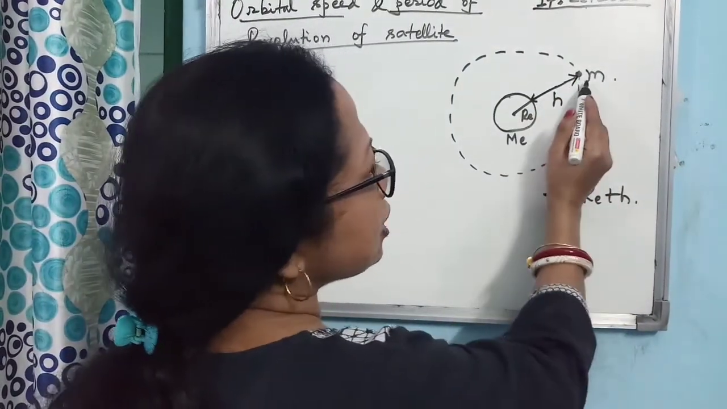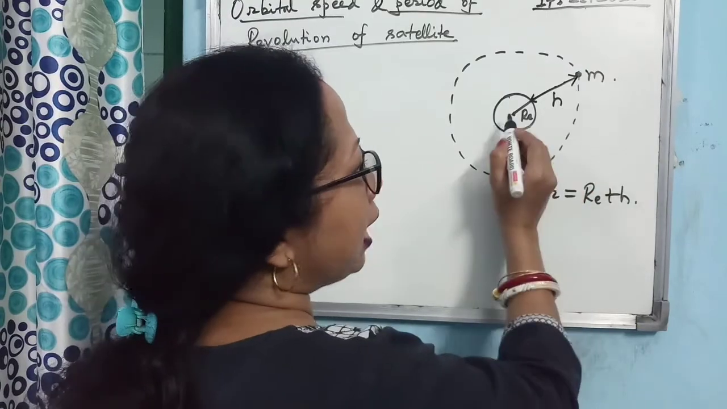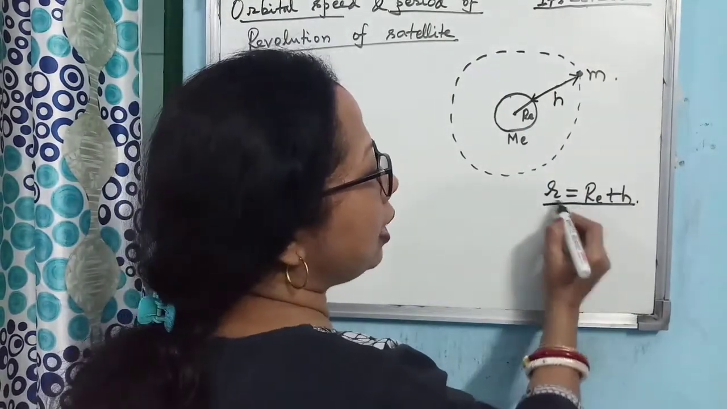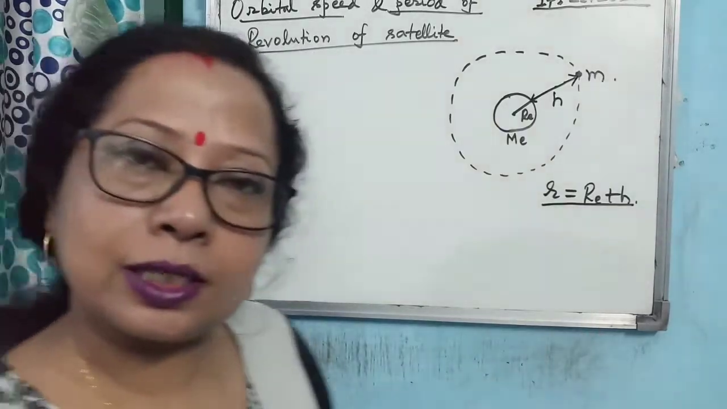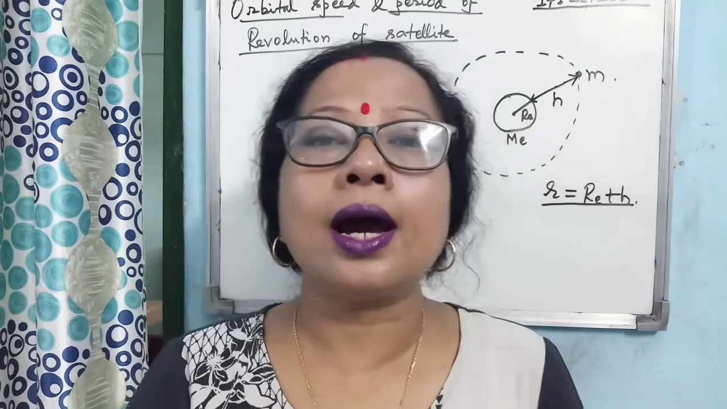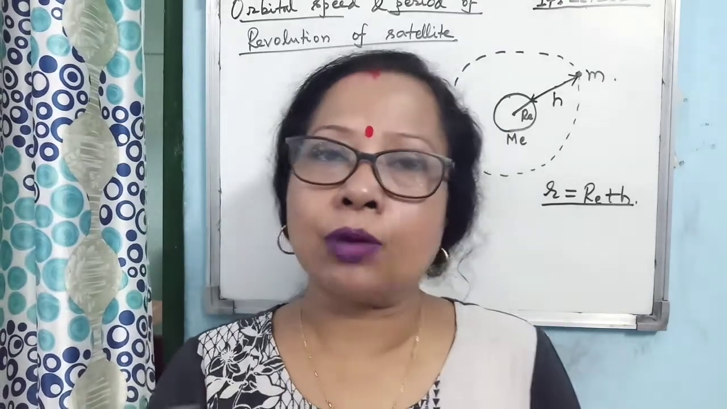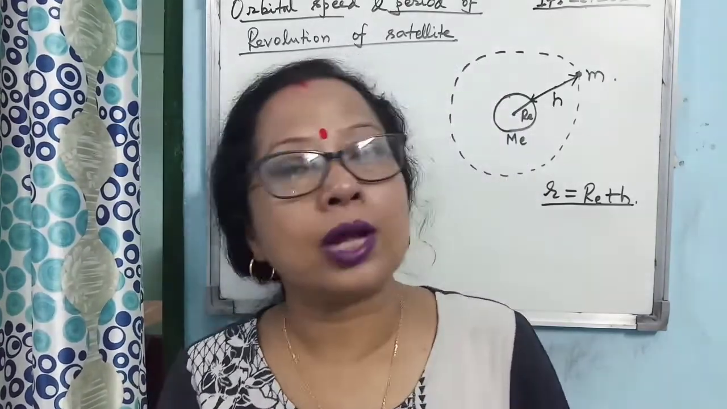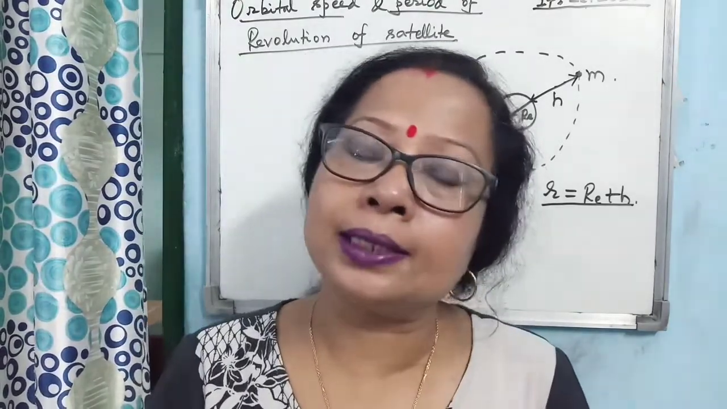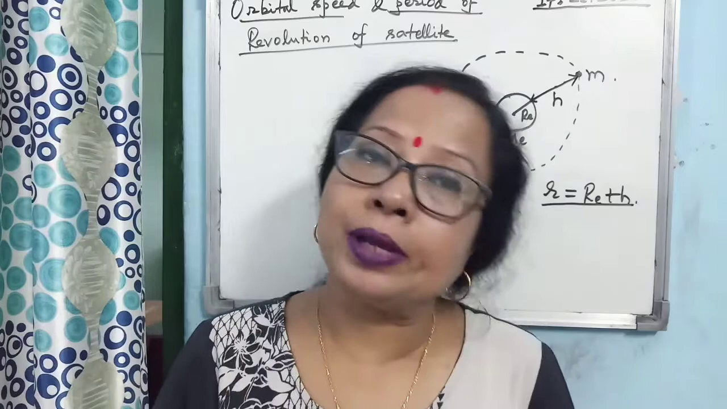Then the distance of the satellite from the center of the earth is given by small r. Small r is Re plus H. Now what is the physics behind this revolution? When an object revolves around the earth, it is moving over a circular path. If a body wants to move over a circular path, then it needs the centripetal force.